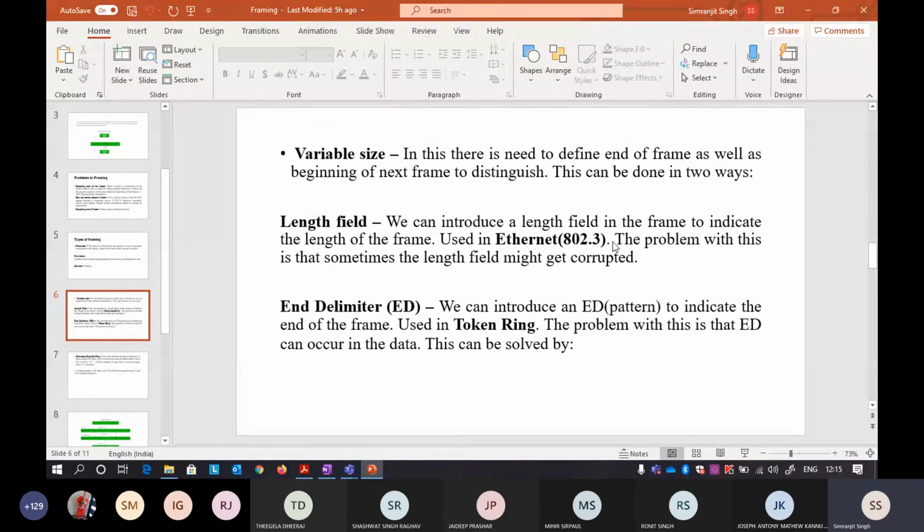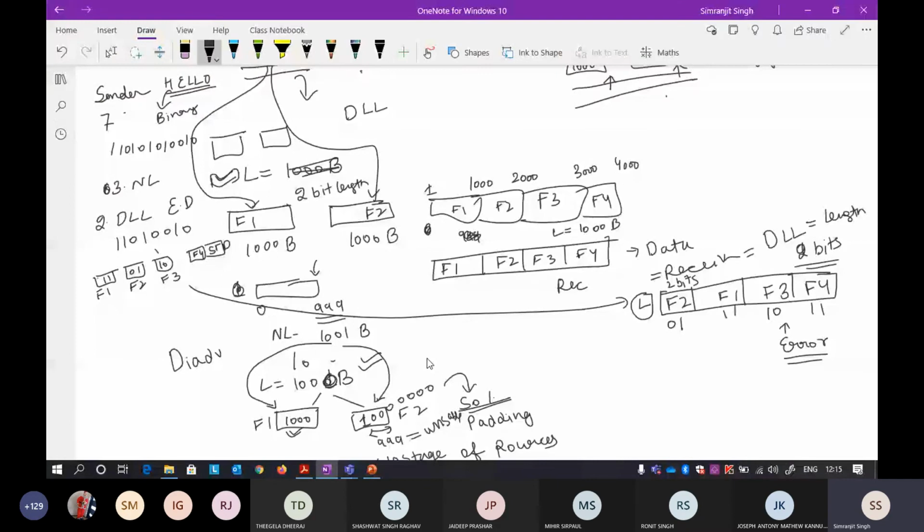It is used there because, although the length can get corrupted, it is very rare in a LAN. The other approach is the end delimiter, which is the widely used standard right now. If you have heard about the start of frame delimiter, we again use something called an end delimiter to indicate the end of the packet. I'll explain the working of this end delimiter.